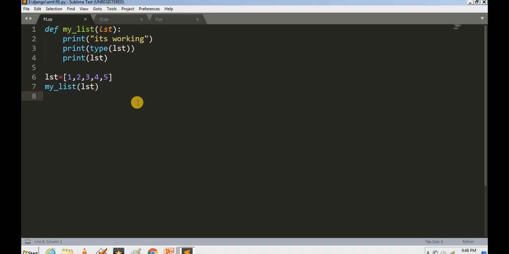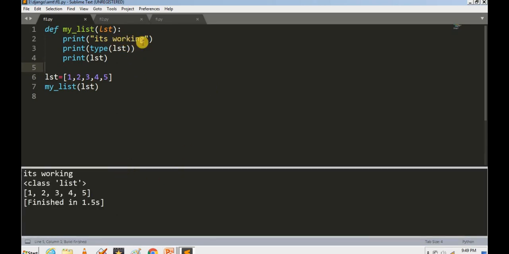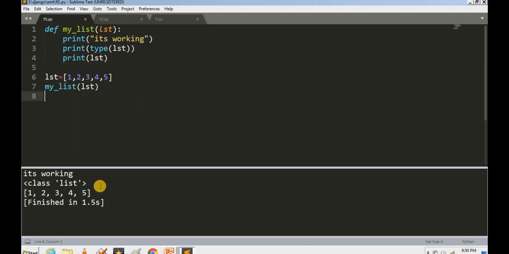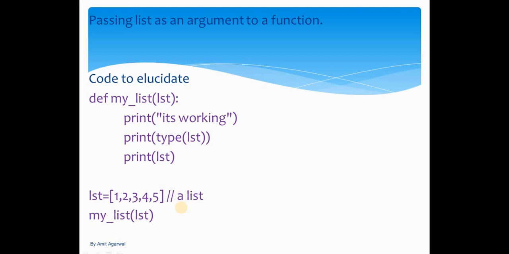So here is a small code to elucidate what exactly we are trying to say. So it is a list, it is the function call, it is the function definition, and we have printed 3 statements over here. If we run this code, as you are able to see, we are getting the statement that it's working. Now we can say that we can pass a list as a parameter in the function, and using the type function we got to know that this list is of class list, and we have printed this list also, and you are able to see we are getting our output. So here was a small example.